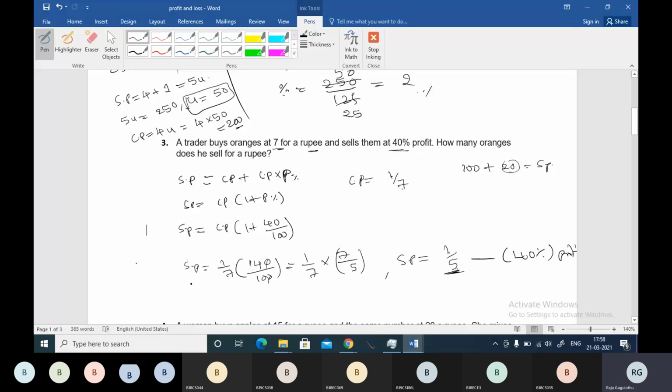See, you are getting the selling price. So you are selling 5 oranges for 1 rupee, and you have bought 7 oranges for 1 rupee. Obviously, you will get 40% profit here.